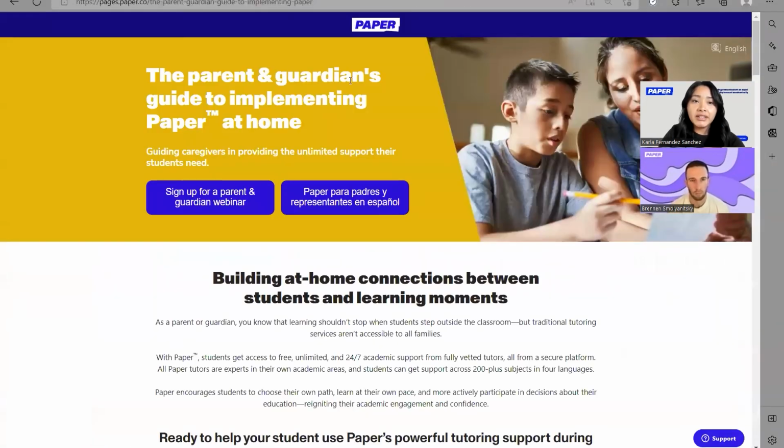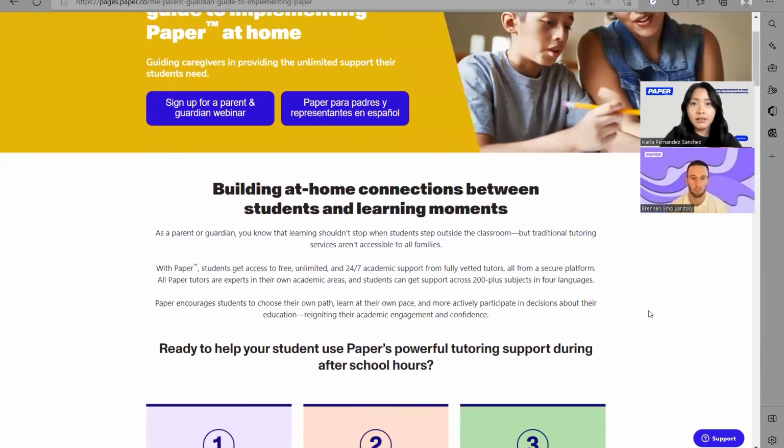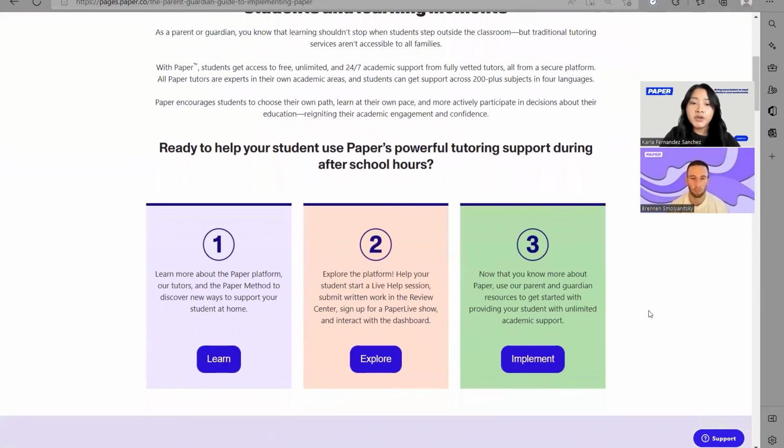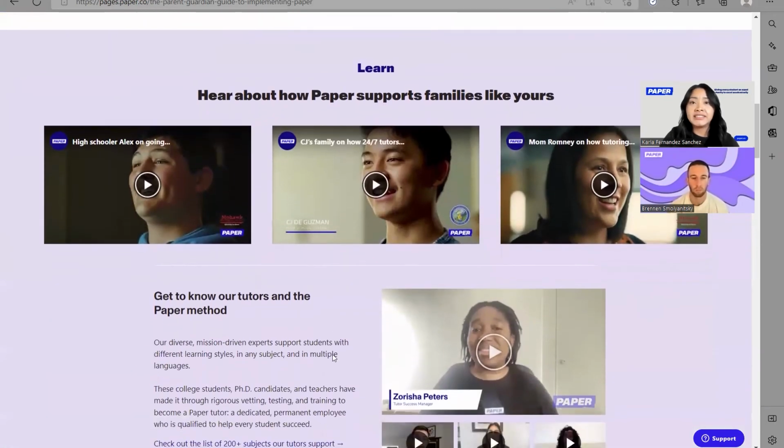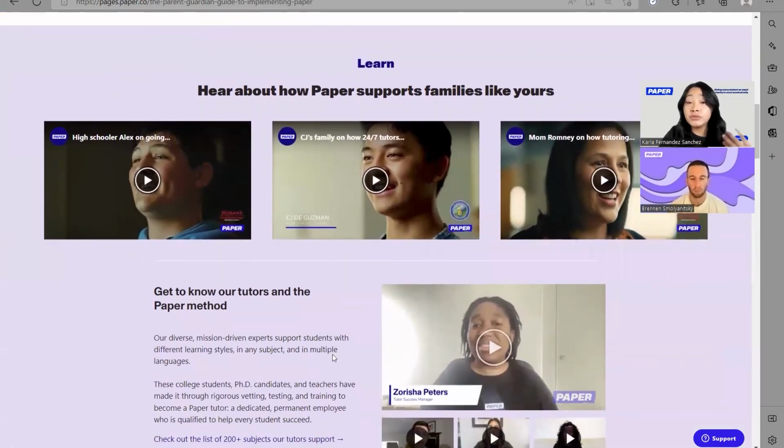This is our parent and guardian's guide to implementing Paper at home. Now, some of you might be familiar with this website. This is the website that you might have used to sign up for this webinar. This might be new for some of you. So this is where you can come in and delve a little deeper into Paper. Here you can do a little bit of exploration in how Paper has helped support actual students and how their parents feel about it.